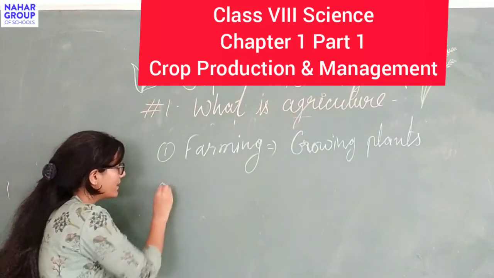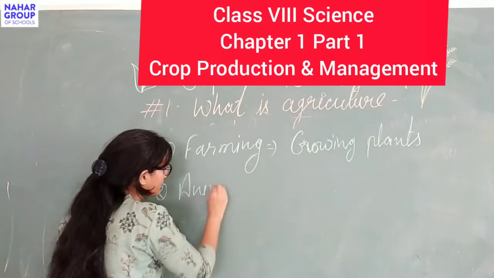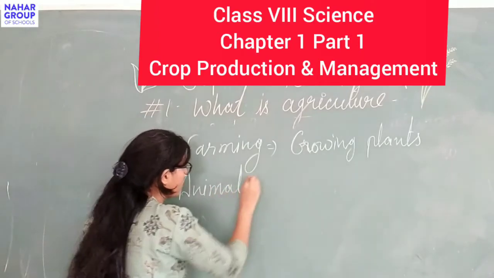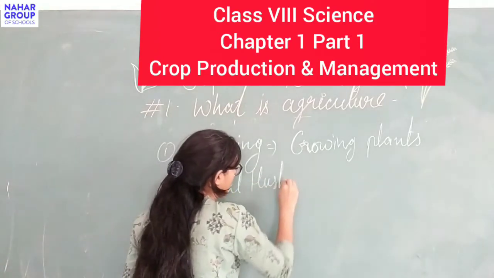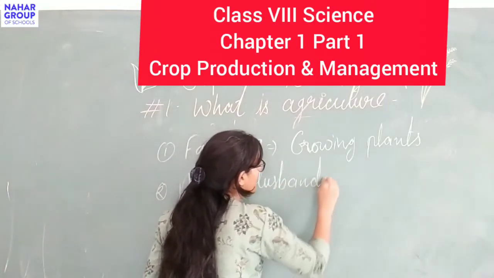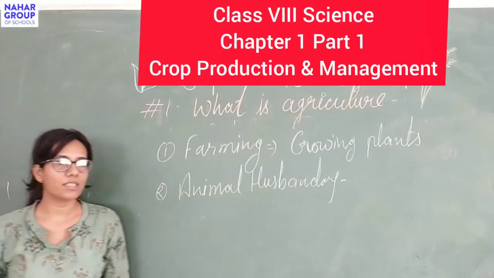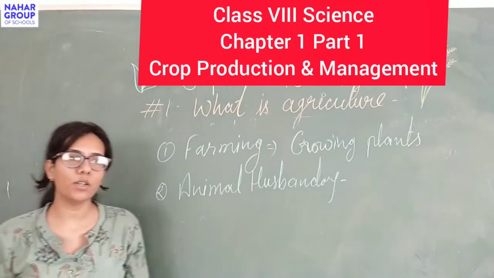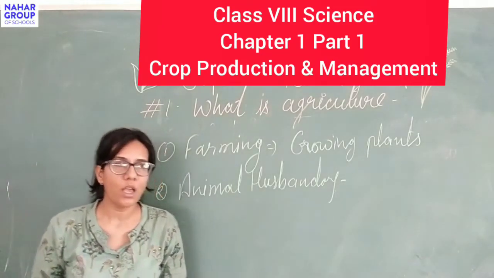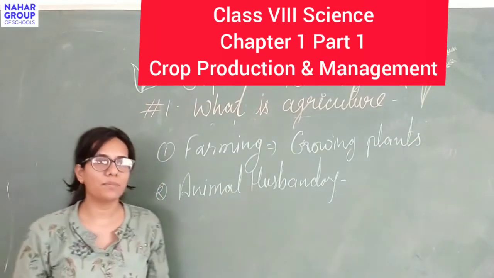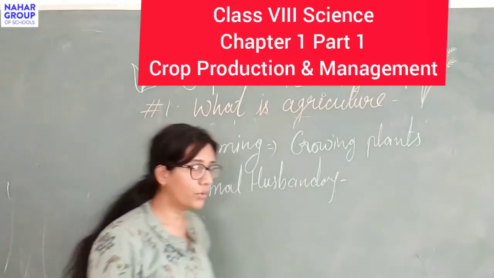And the second is animal husbandry. Animal husbandry is the sum of the processes which are done to rear and grow animals for food or other products like milk, egg, meat, wool, etc.